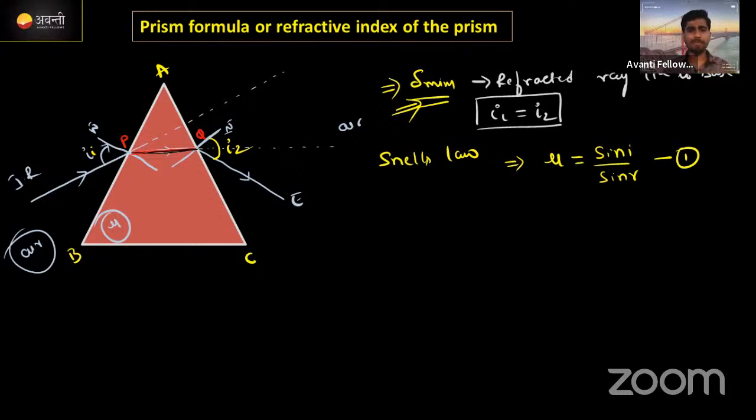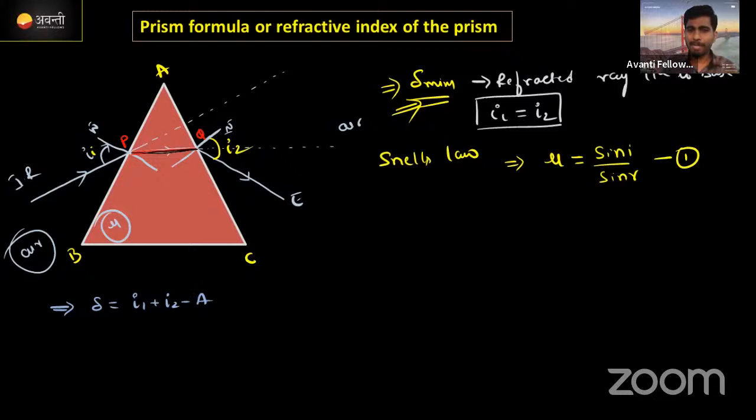We have an equation to find out the deviation. What is that? Deviation के लिए delta is equal to I1 plus I2 minus A. This is the equation we found yesterday in class to find out the deviation for the angle of the prism. Here I1 means angle of incidence, I2 means angle of emergence, A means angle of the prism.